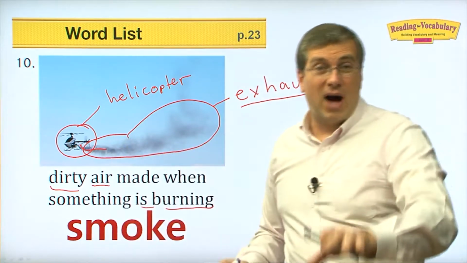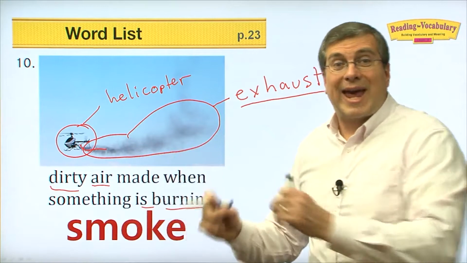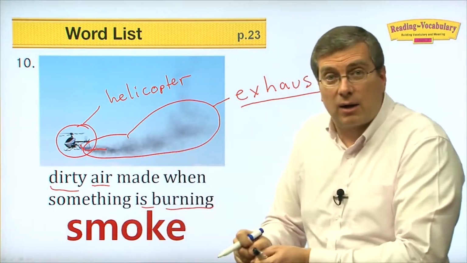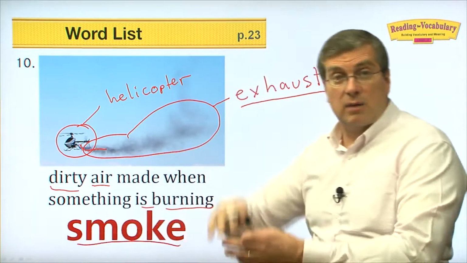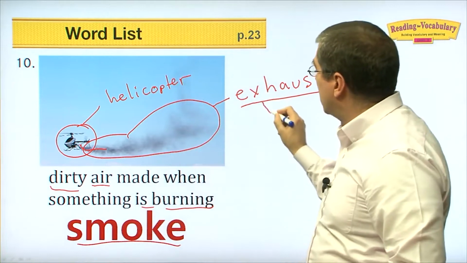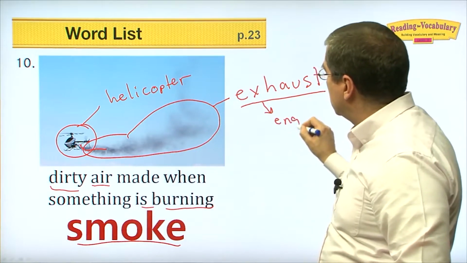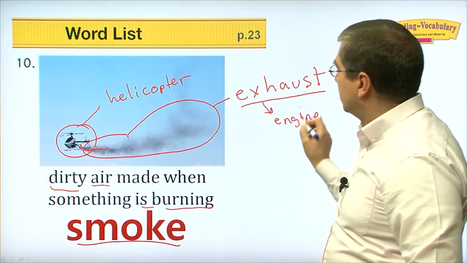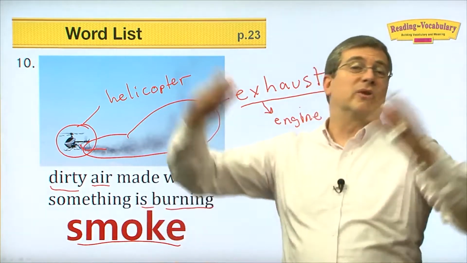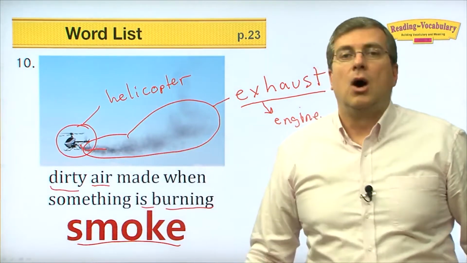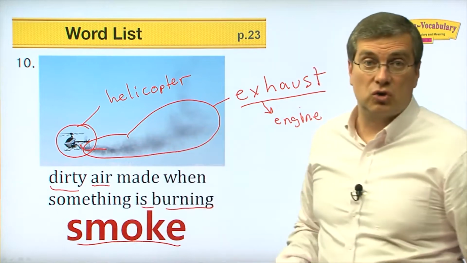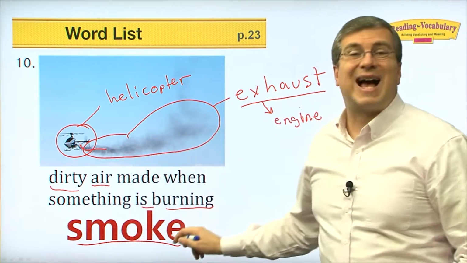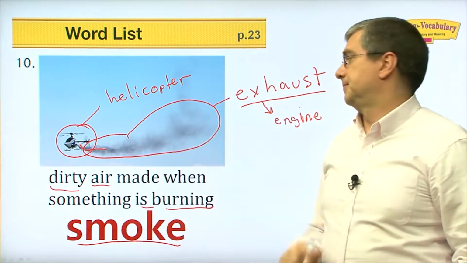But if you have a fire, if you go camping in the woods and you make a fire, that's smoke that comes off the fire, not exhaust. Exhaust is from an engine. Exhaust comes from an engine. Smoke comes from any fire, right? Also, we can call this smoke too, okay? Exhaust is a type of smoke, okay.